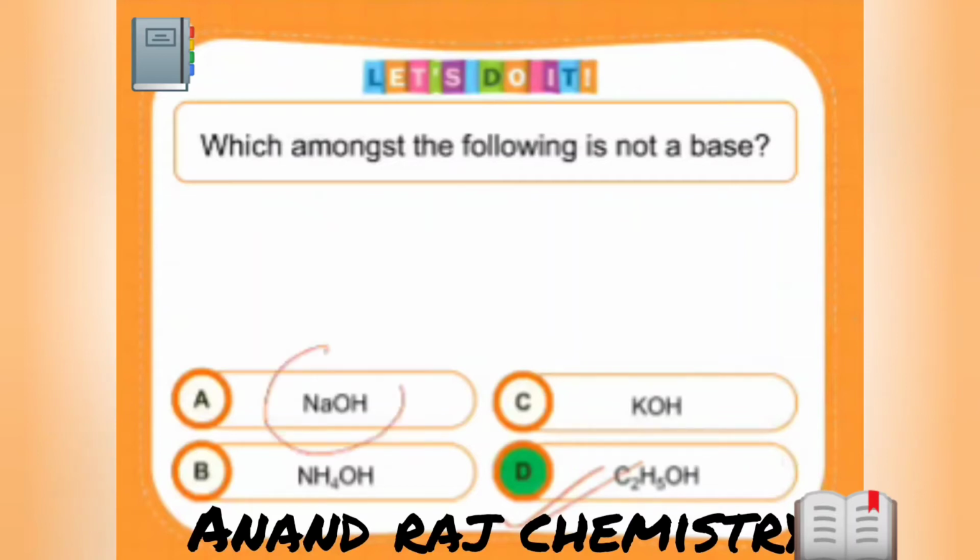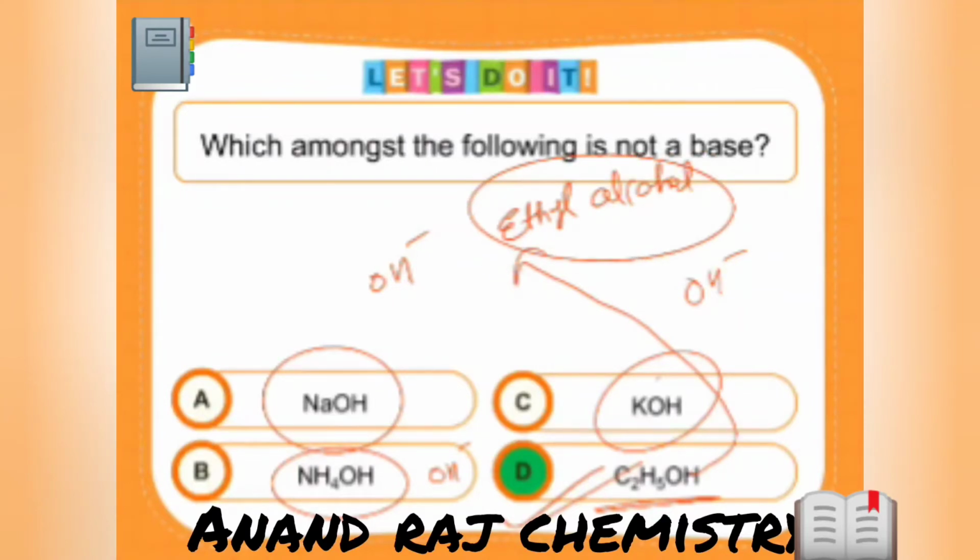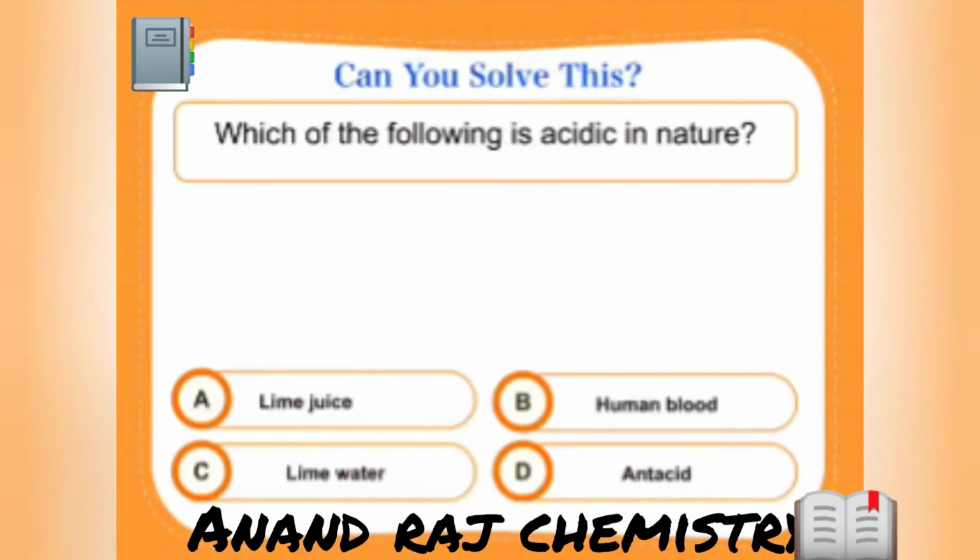Reason: NaOH can produce OH-, KOH can produce OH-, NH4OH can produce OH-. But this is what? Ethyl alcohol. Ethyl alcohol is not a base. The common name for this is ethyl alcohol, and as we know, ethyl alcohol is used in alcoholic beverages. Correct? Okay.